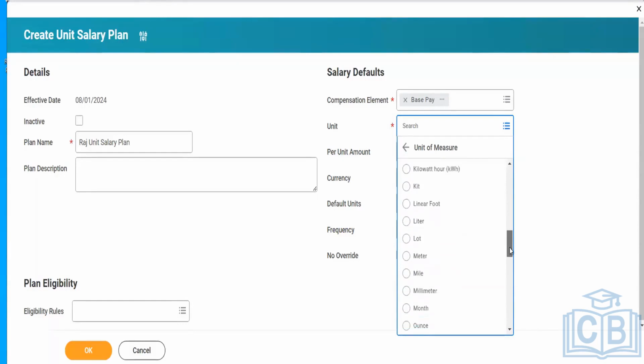For target, we can mention it in terms of thousands as well. Like for every 1,000 of revenue, what is the amount that they are going to get? It can be set up in that way as well. For example, say my organization has 50 full-time employees and 20 part-time employees, a total headcount of 70.